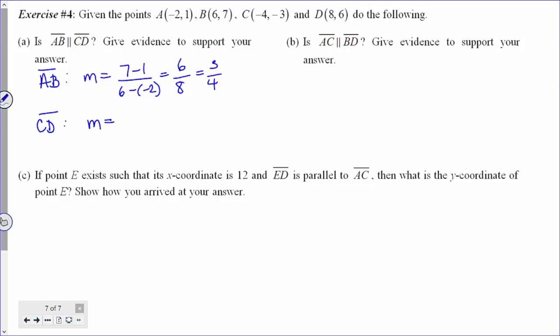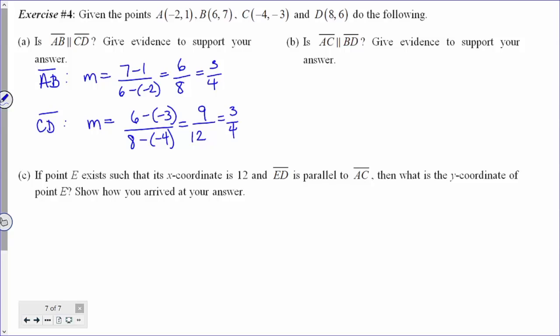The slope of CD is going to be 6 minus, we have to be careful here, 6 minus negative 3 divided by 8 minus negative 4. 6 minus negative 3 is positive 9. 8 minus negative 4 is positive 12. And if we reduce that, it becomes 3/4.